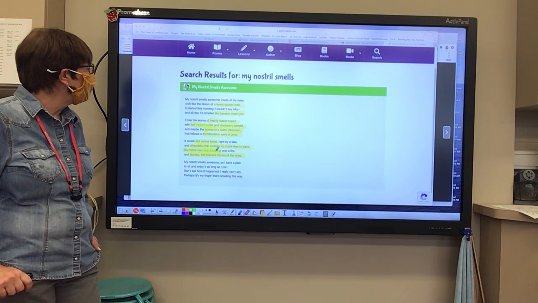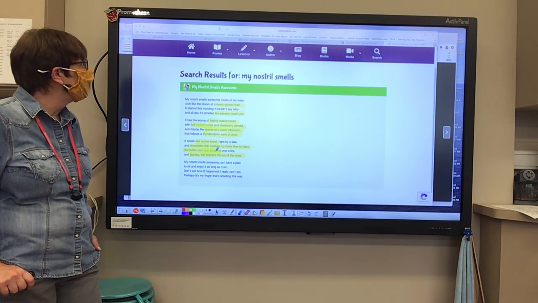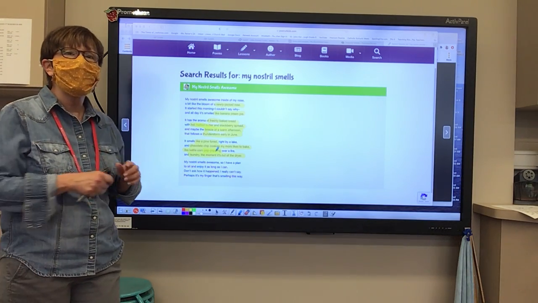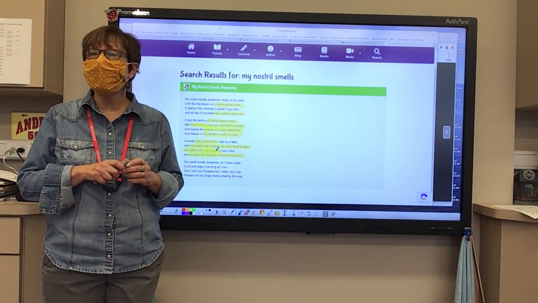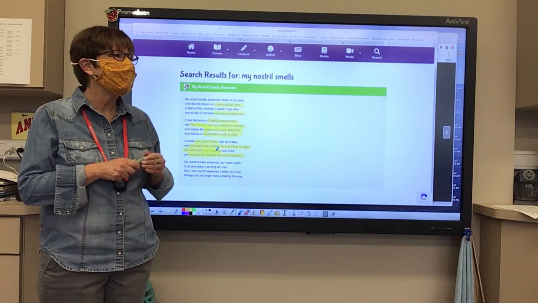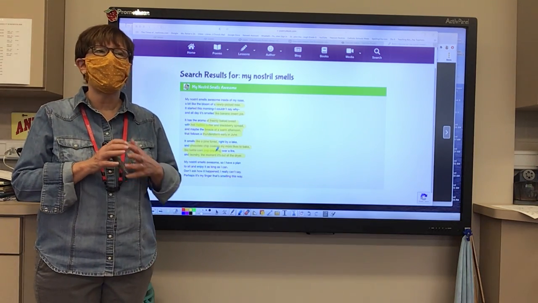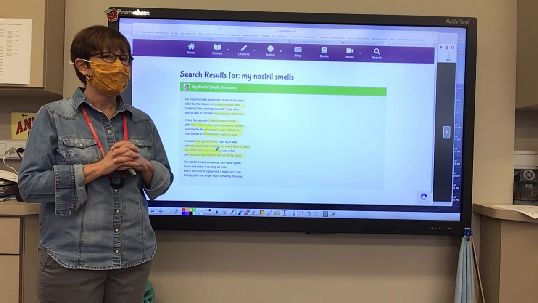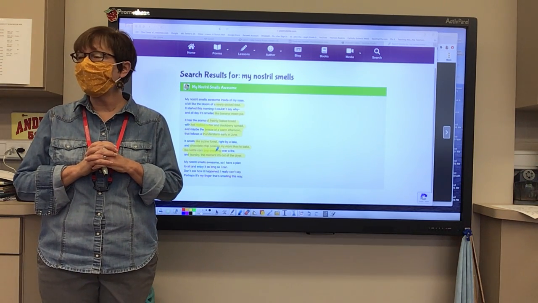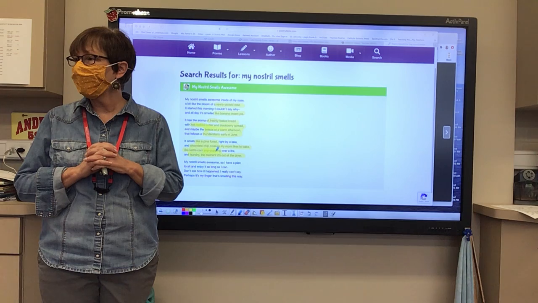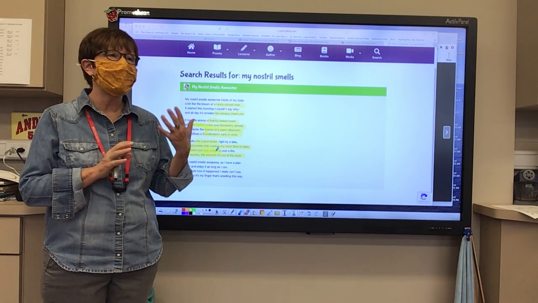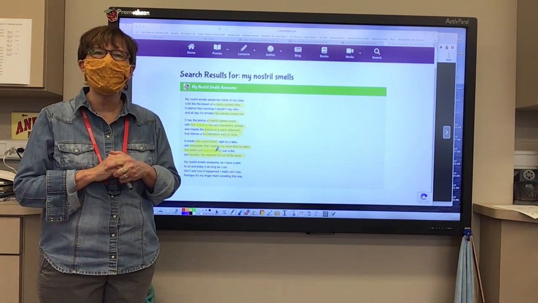What do you think our poet is saying? What is the poet saying in this poem? What is he telling us when he's describing all these smells? What has gone on in this poem? What do you think he's telling us? Because we know the poet is a man. So what is this poet telling us, Logan?